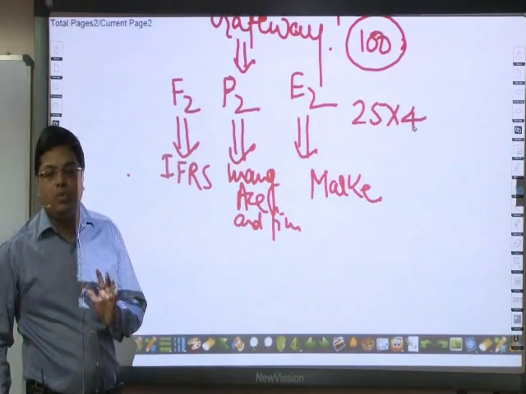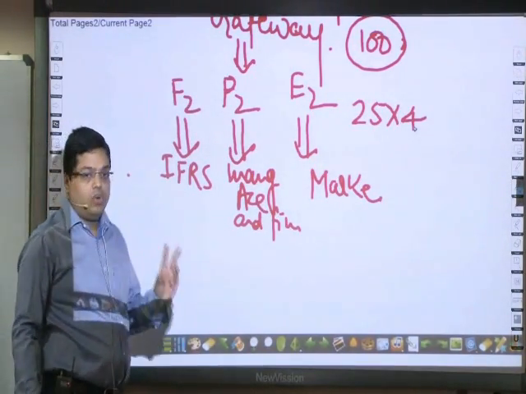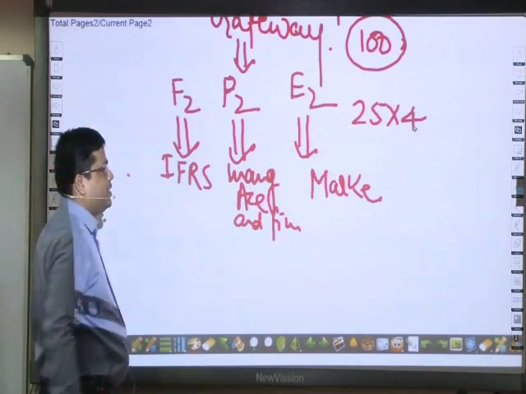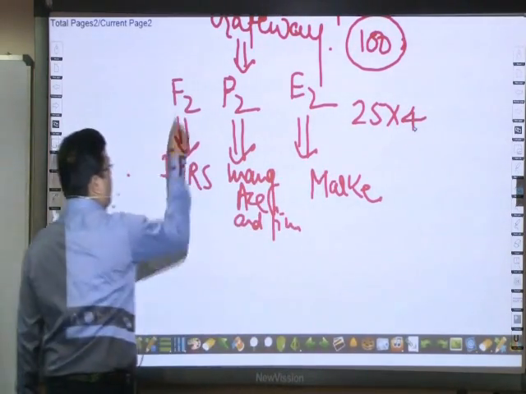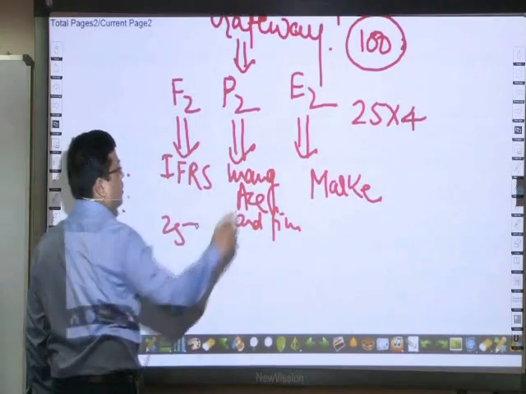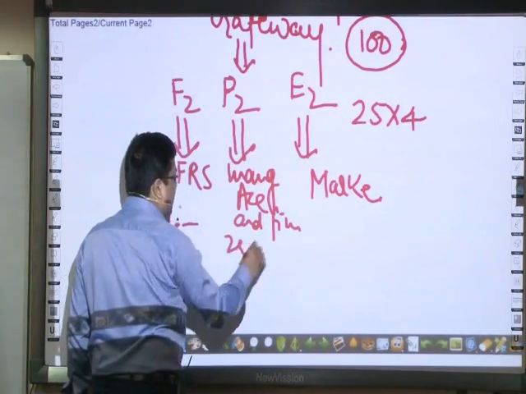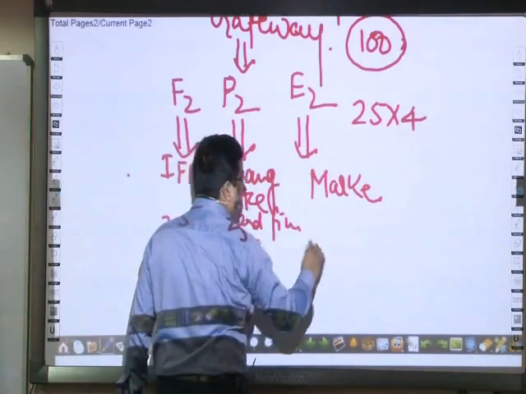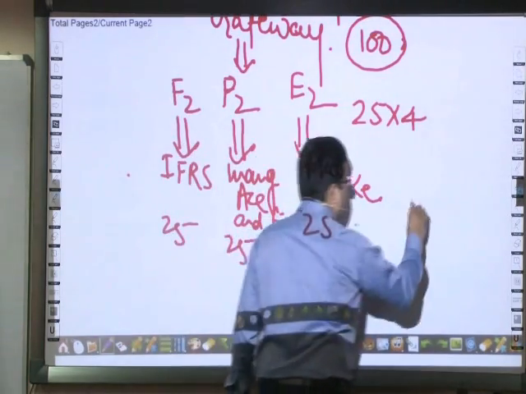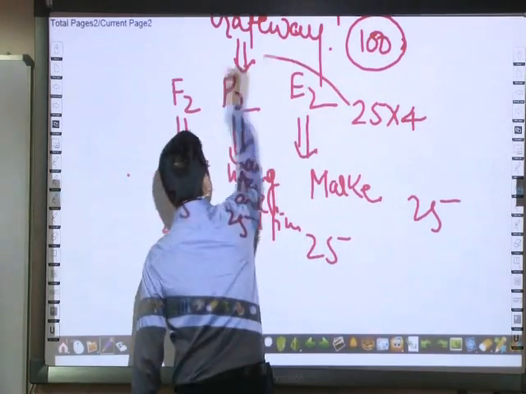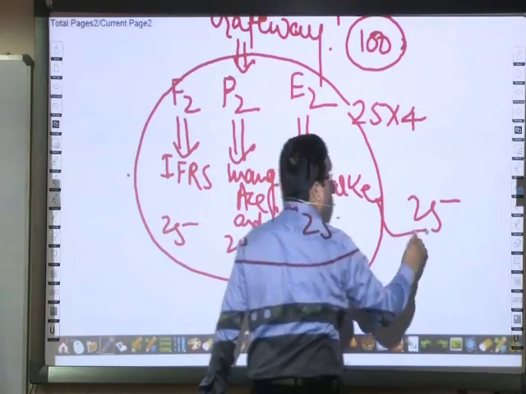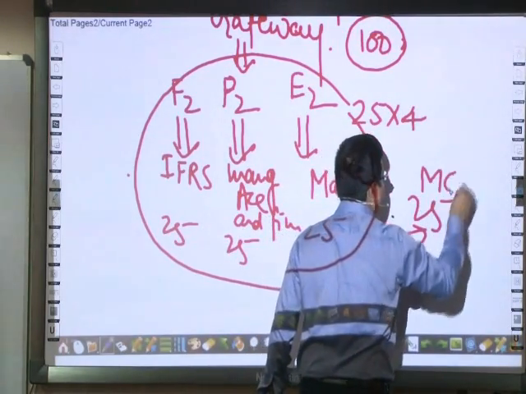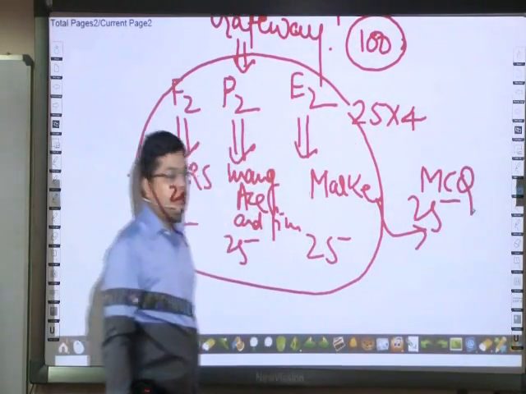The whole paper we have to solve. 4 questions, 25 marks each: 25 marks from F2, 25 marks from P2, 25 marks from E2 and 25 marks, a combination of these 3 in the form of MCQs, multiple choice questions.